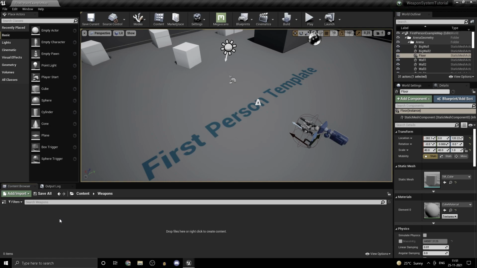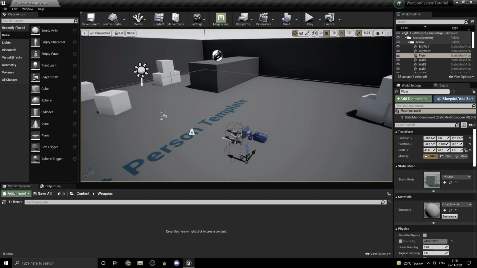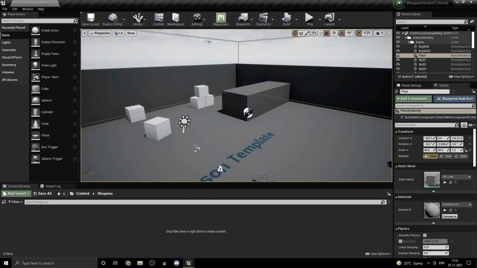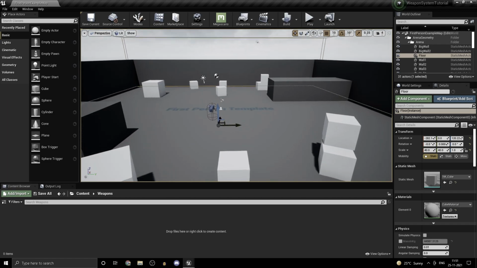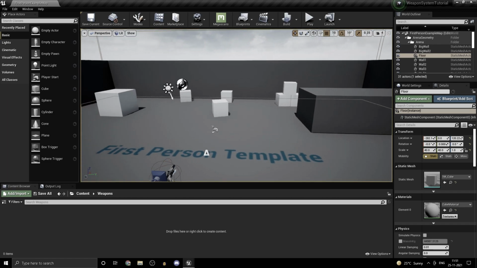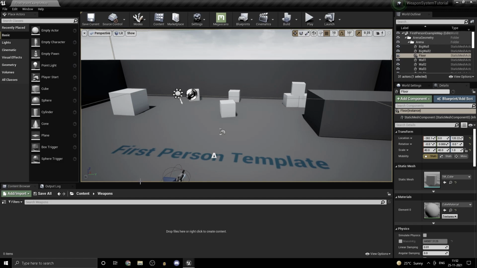Now if you are experienced with UE, so if you are well versed with making games in Unreal Engine, you'll probably know what I'm talking about. So I just looked into the blueprint. That blueprint in the clip he sent had parts outside of what he wanted to show where he was casting depending on the weapon. So you don't really need to do that if you have a common class. So I'll just be showing you that.